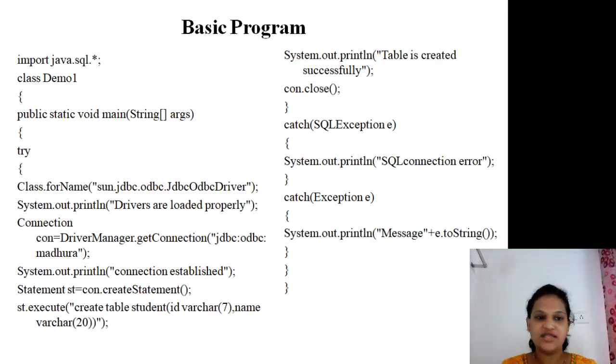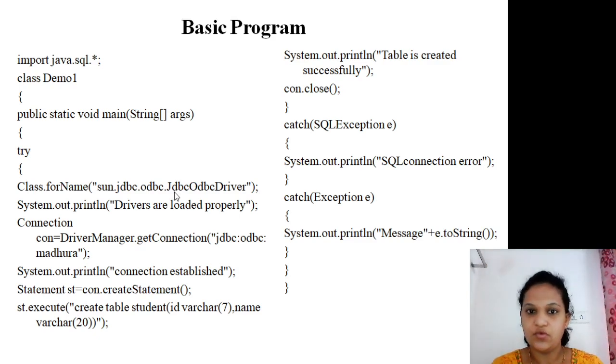So this is a basic program showing how to write a database connectivity program using the JDBC API concept. Depending upon the requirements, you add lines one by one afterwards. If I want to insert data, you write st.executeUpdate. If I want to retrieve data, st.executeQuery, and the program will change.